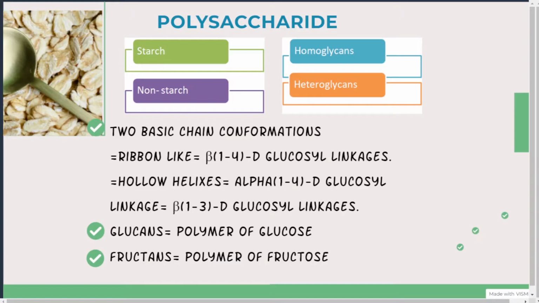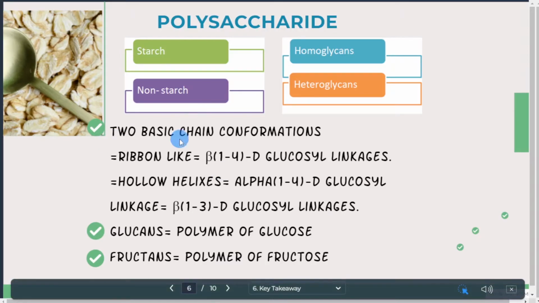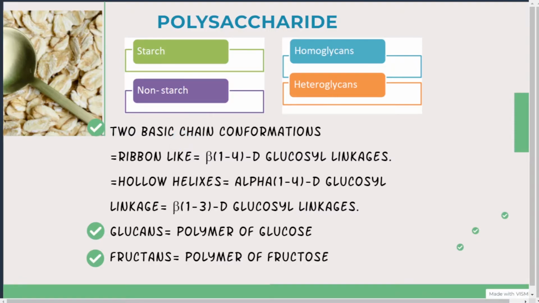This polysaccharide can be classified into two types. If you see here, one is starch and the other is non-starch. First of all, let's try to clarify this one. What is starch and what is non-starch? Starch will give energy, so starch is an energy source. Non-starch is anything that is non-digestible. Since non-starch is non-digestible, it will maintain intestinal health.